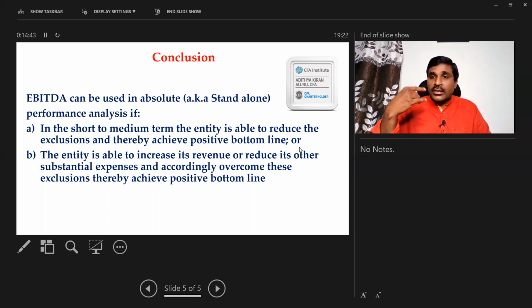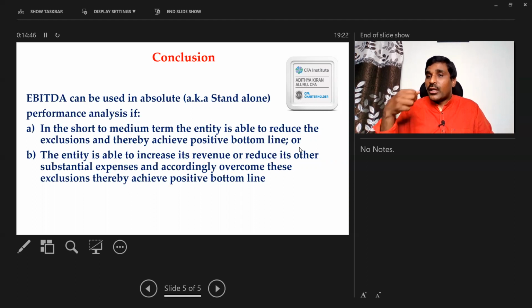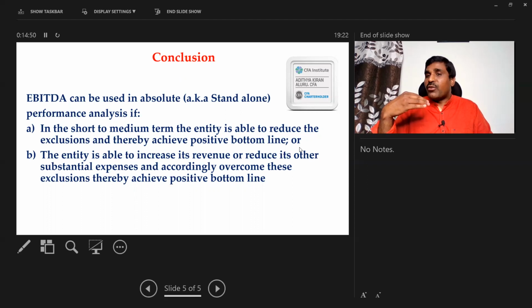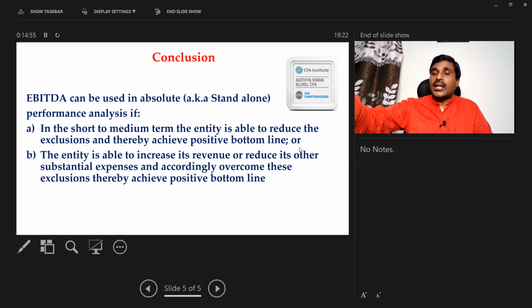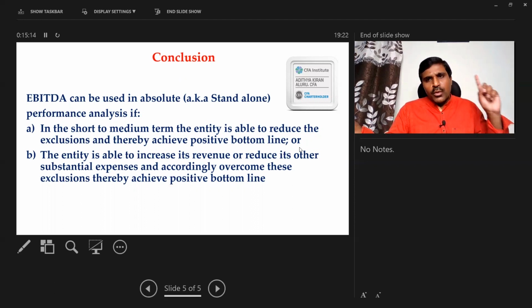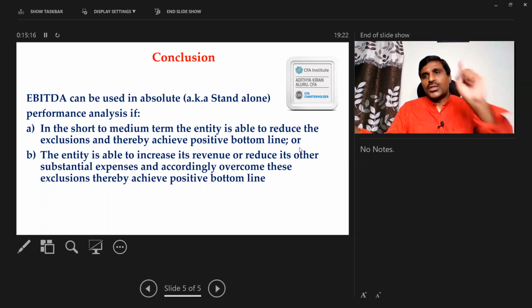In that case, my management should give confidence that in the long run my revenue will be much more than these three items. Definitely I'm able to overcome these three items and end up with a positive net profit. If that is the case, in the short term, exclude it. No sir, my revenues are also not going to increase much in the long term. And I'm not going to reduce these three items in the long term. Then why are you using EBITDA? If your revenues are going to be constant in the long term, but you are able to reduce these three items in the short term, yes, use EBITDA.